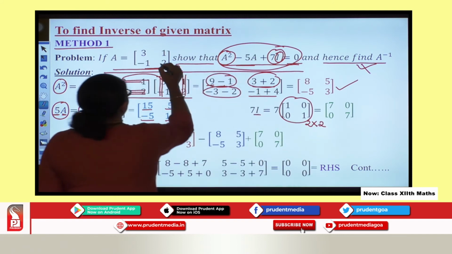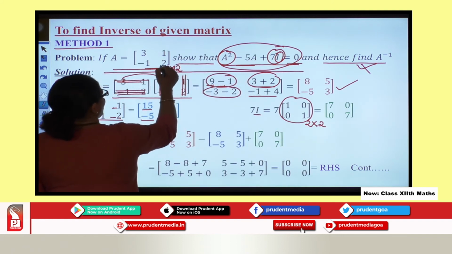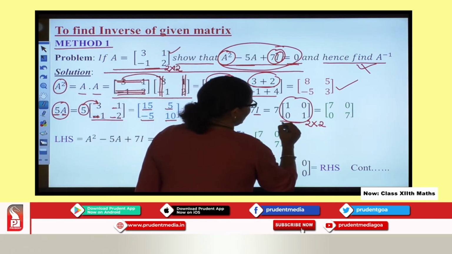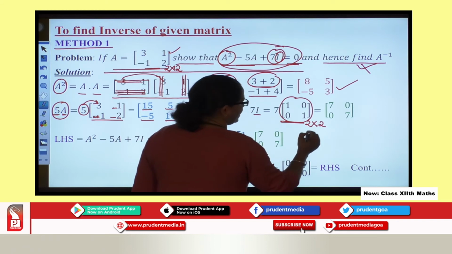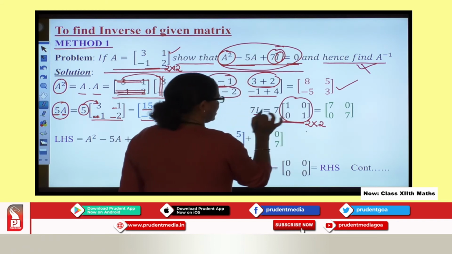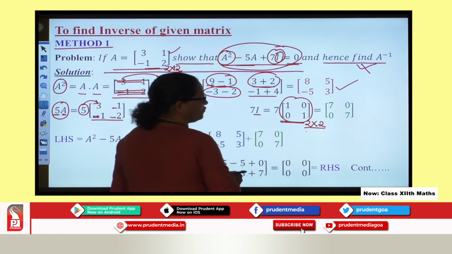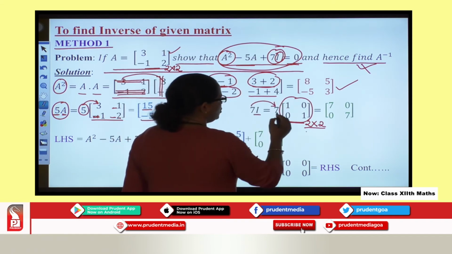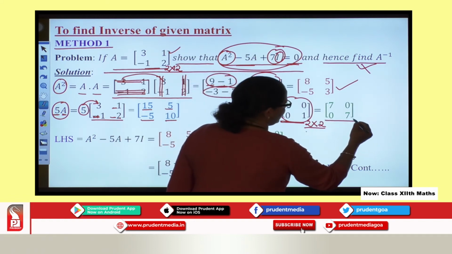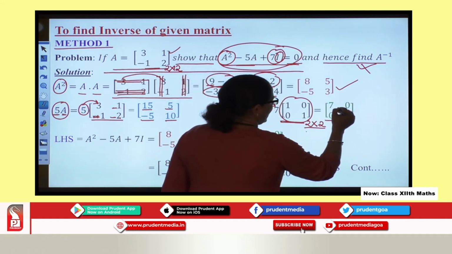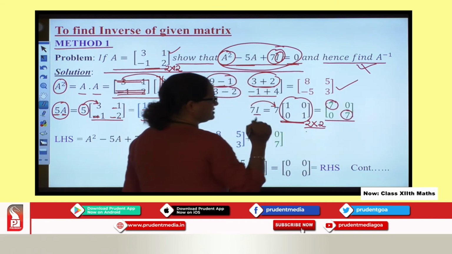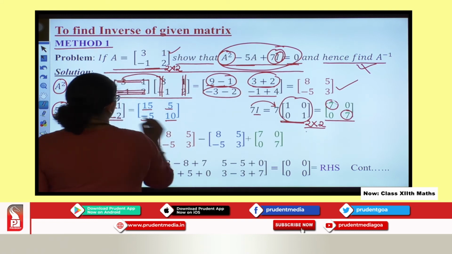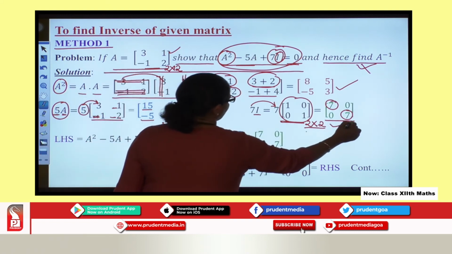Now suppose you have a square matrix of order 3 under discussion, then you will take the identity matrix of order 3. So right now I take the matrix of order 2. So this 7 will get multiplied over here, and I get a scalar matrix with diagonal entries as 7. So basically it is a scalar matrix.